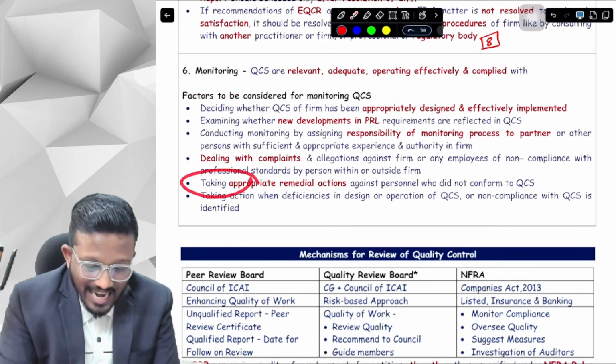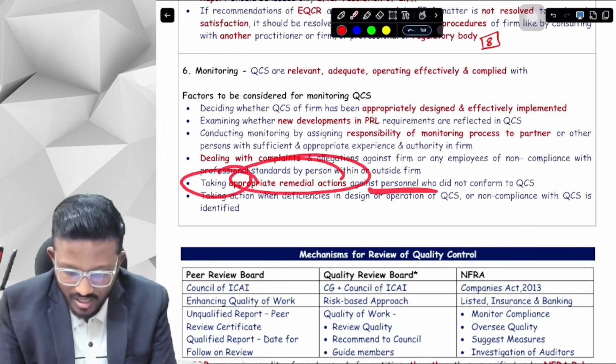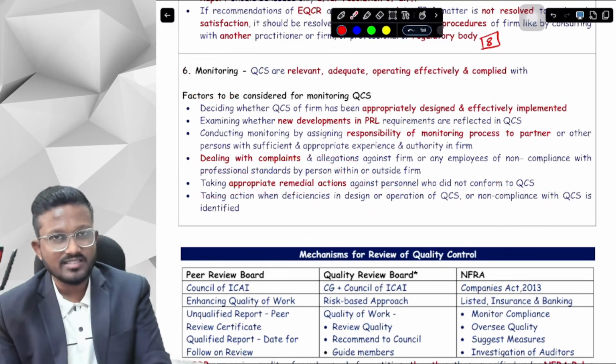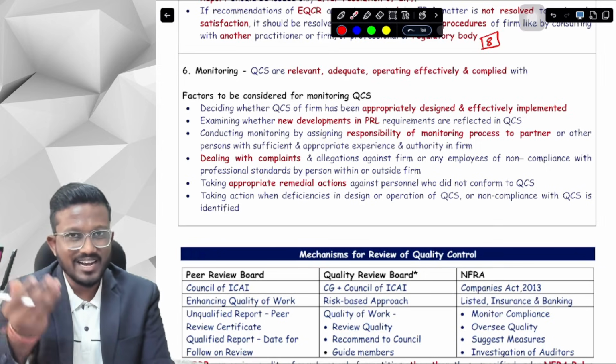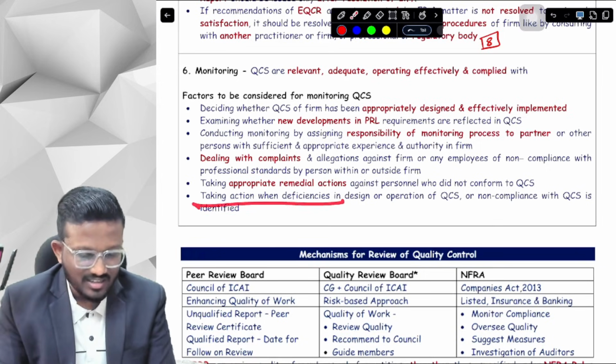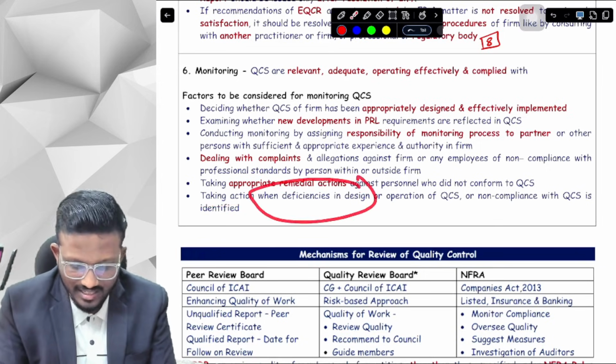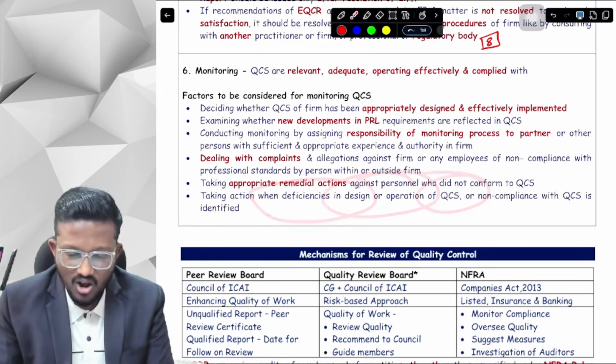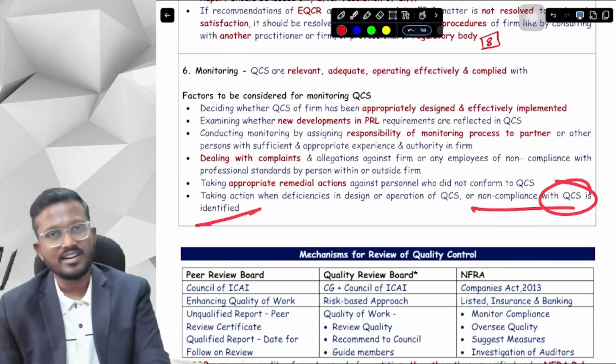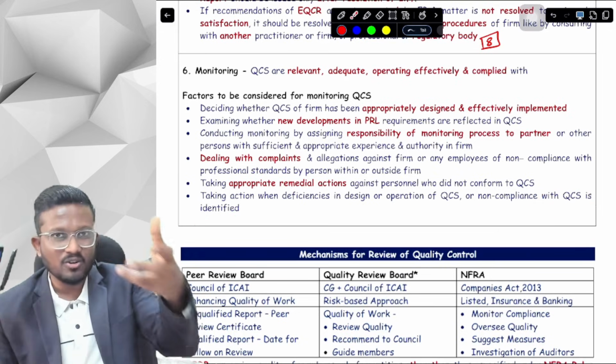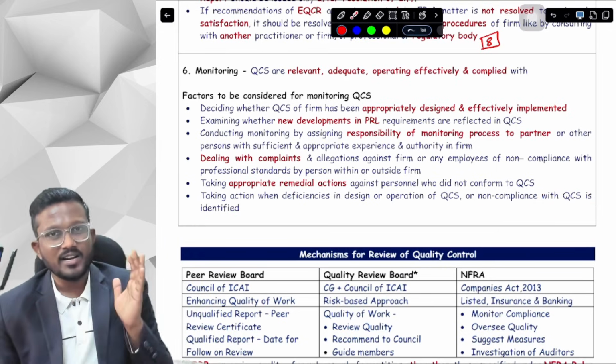Next, taking appropriate remedial action against personnel who did not conform to the quality control system. Either we can take appropriate action on the personnel, or we can take action where deficiencies in design or operation of the quality control system, or non-compliance with the quality control system, are identified. Either we have to take action on the personnel, or we have to take action for the quality control system.